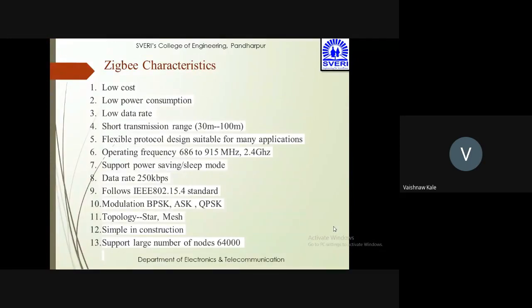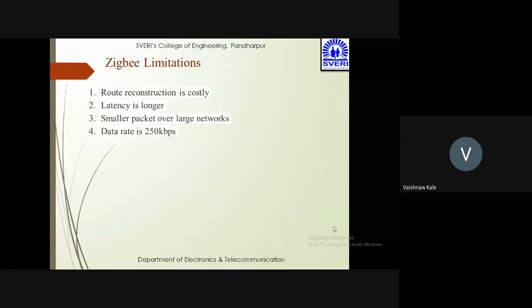flexible protocol design suitable for many applications, operating frequency range 868 to 915 megahertz and 2.4 gigahertz, supports power saving sleeping mode, data rate up to 250 kbps, follows the IEEE 802.15.4 standard, modulation BPSK, ASK, QPSK, topology star and mesh, simple in construction, and supports more than 64,000 nodes. Limitations: route reconstruction is costly, latency is longer, smaller packets over larger network, data rate up to 250 kbps.